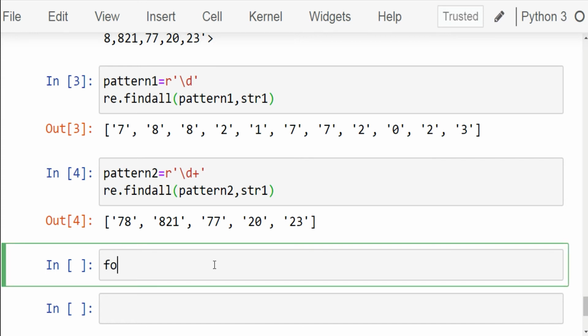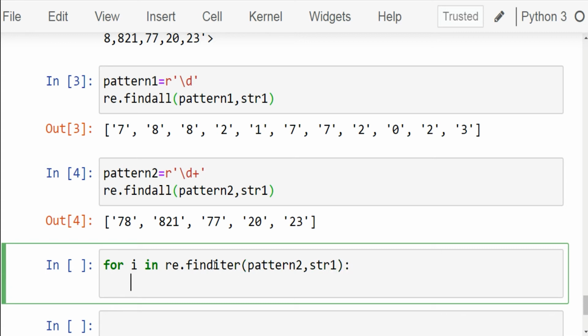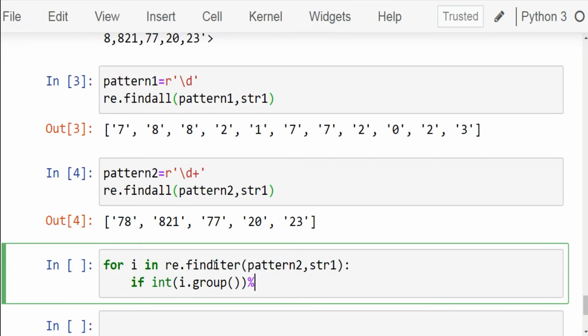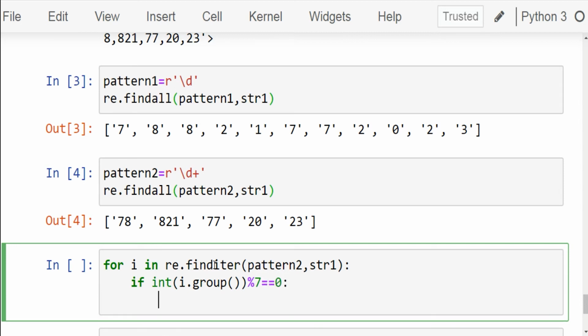Write for i in re.finditer and within parenthesis pattern2, str1, and within the for loop write a conditional statement: if int(i.group()) % 7 == 0: print(i.group()).